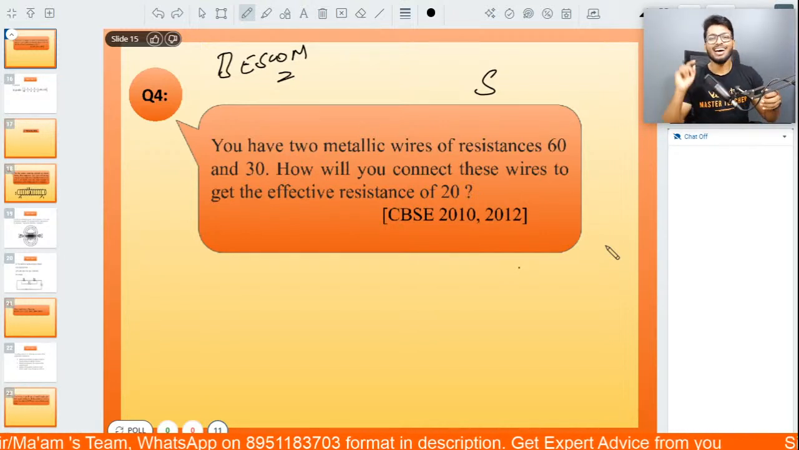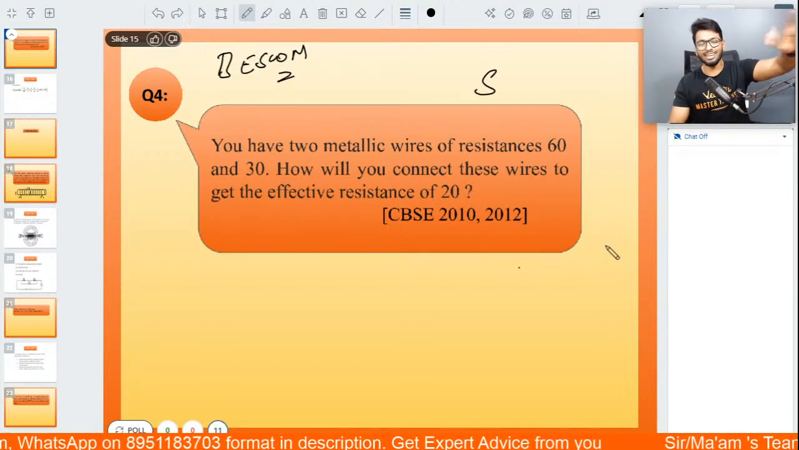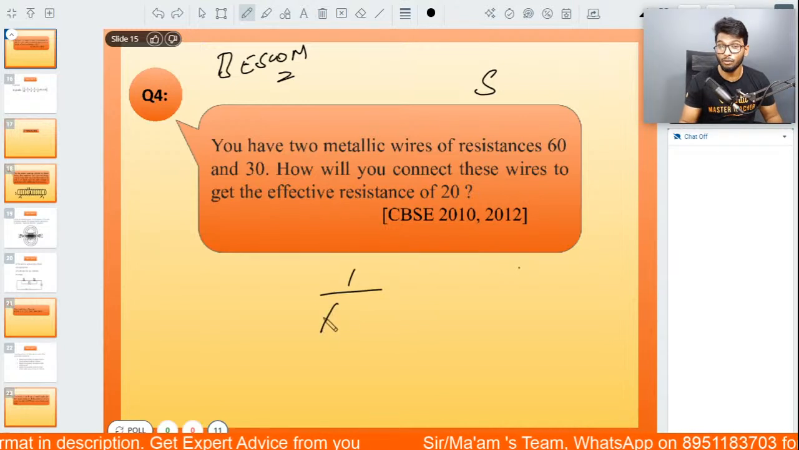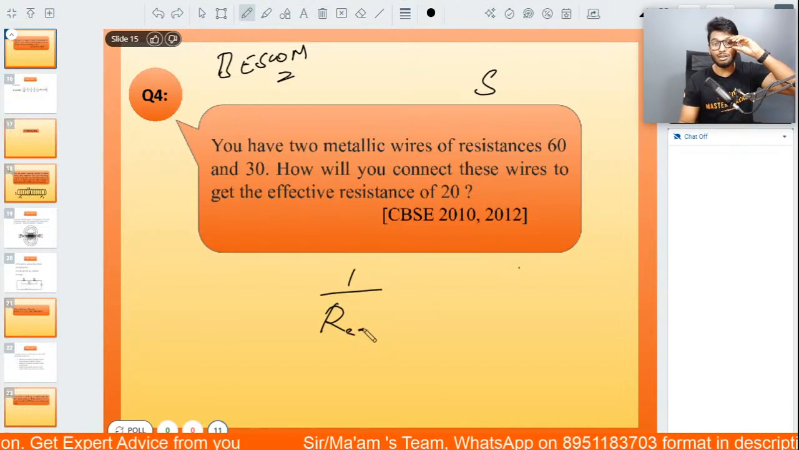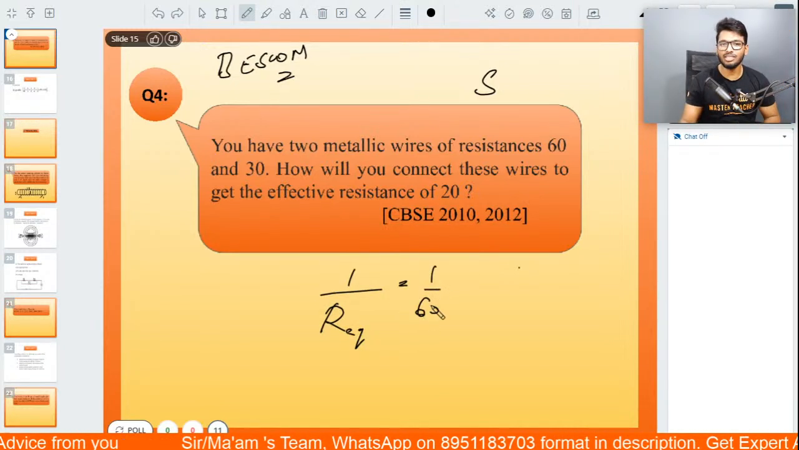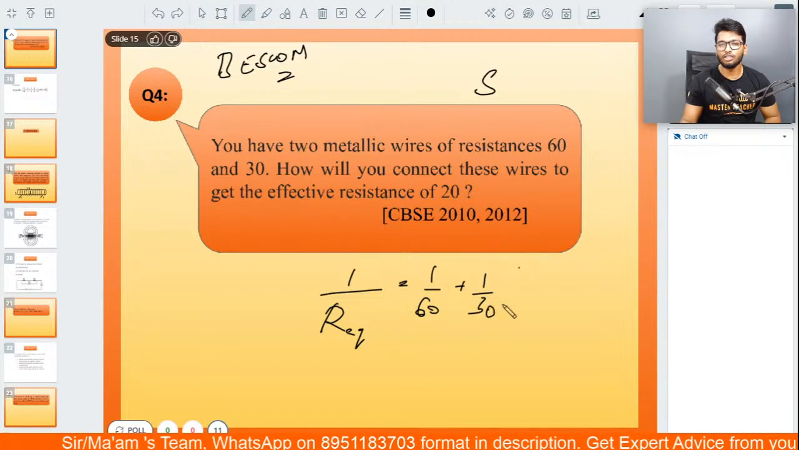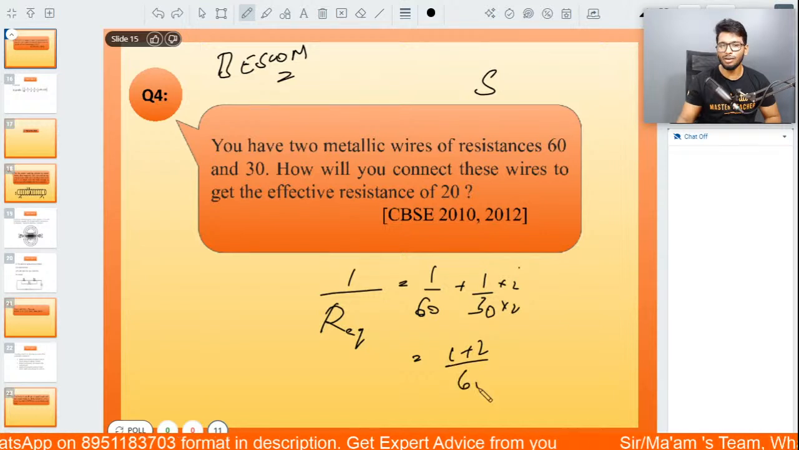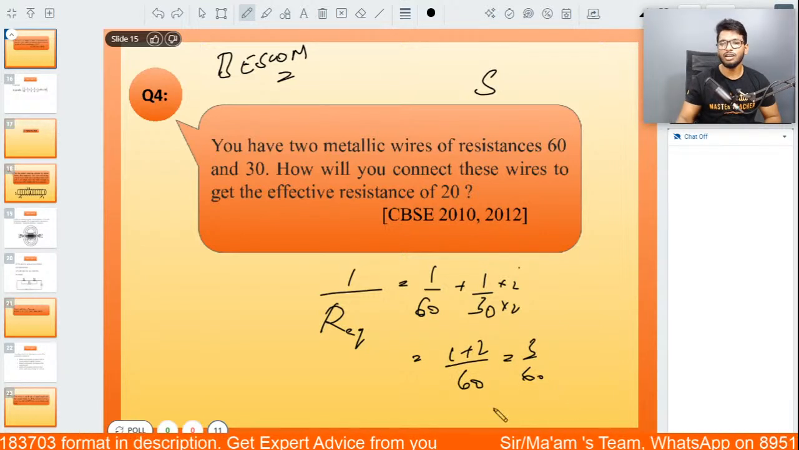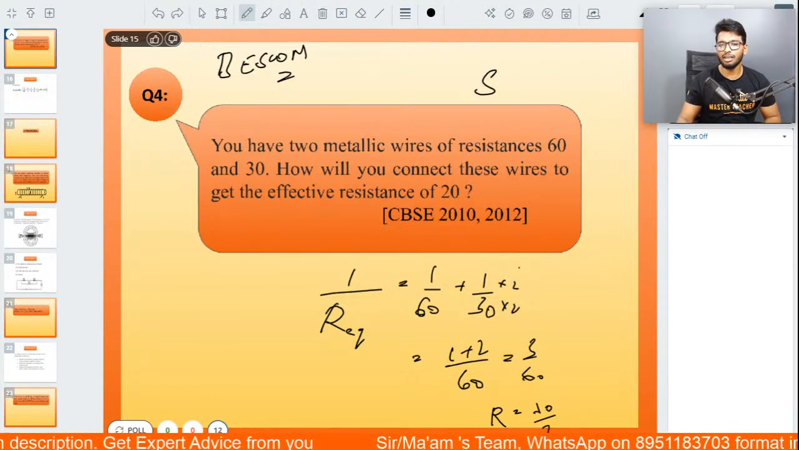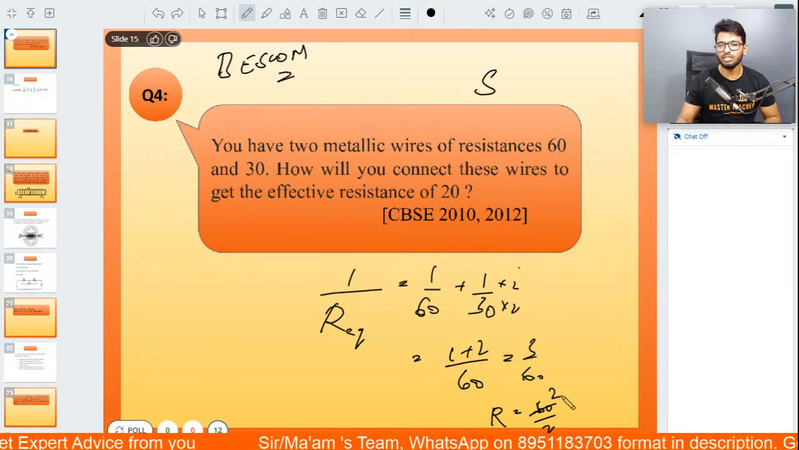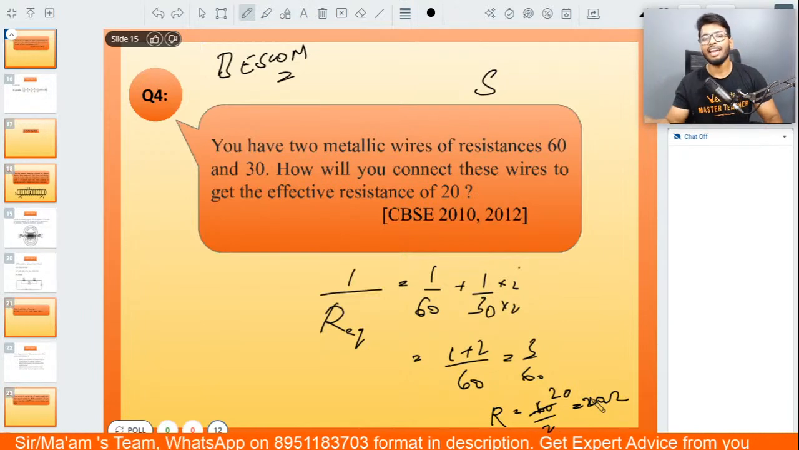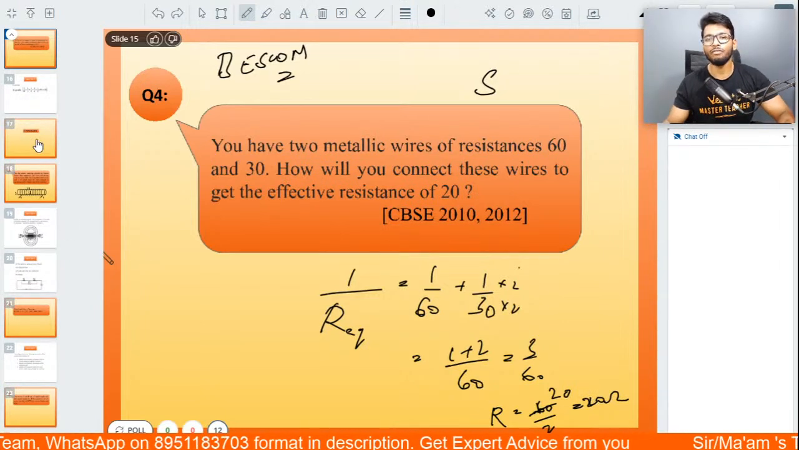Okay, so this question is very simple, guys. All you have to do is connect them in parallel. If I have to show the calculation, R equivalent is equal to 1 by 60 plus 1 by 30, which is 1 plus 2 whole divided by 60, which is equal to 3 by 60. So R is going to be 60 by 3, which is 20 ohms. Which means you have to connect them in parallel in order to get an effective resistance of 20 ohms.